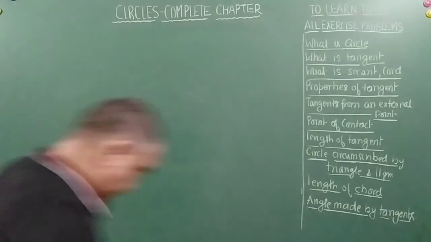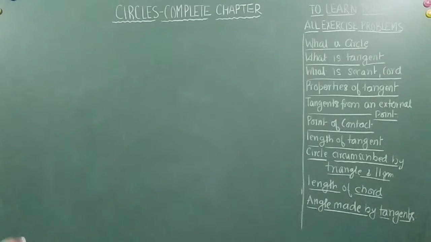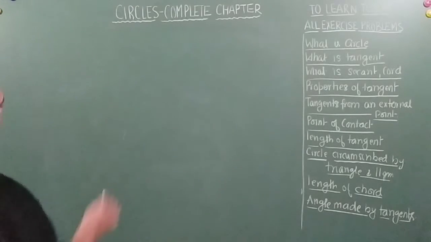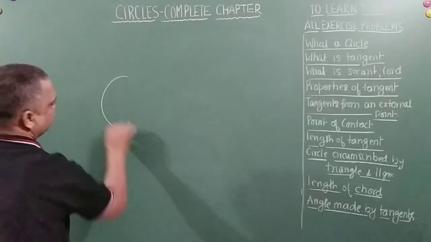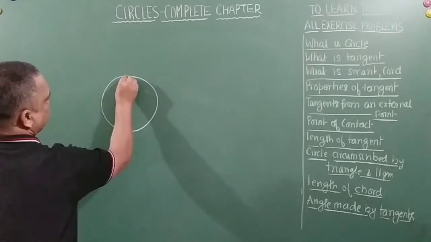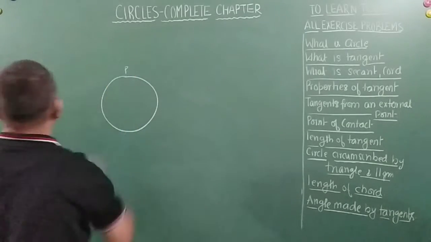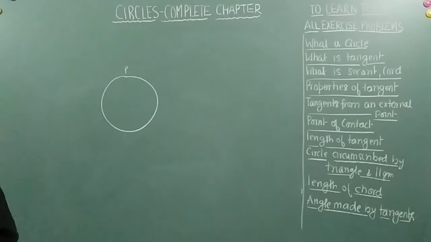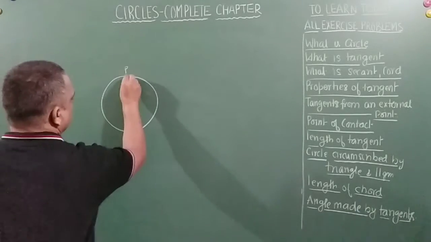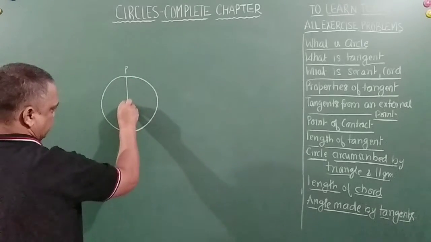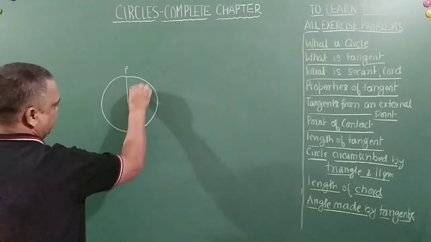Okay. So next one, what does it say? A tangent PQ at a point P of a circle of radius 5 centimeters. Okay. Let's draw a circle first. Let's say this is point P of a circle of radius 5 centimeters.